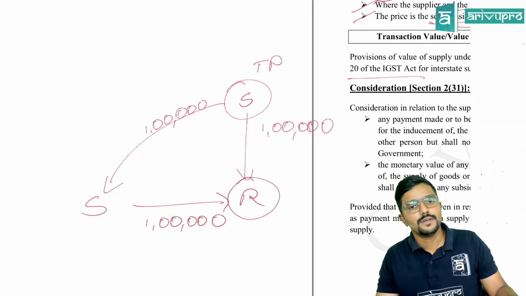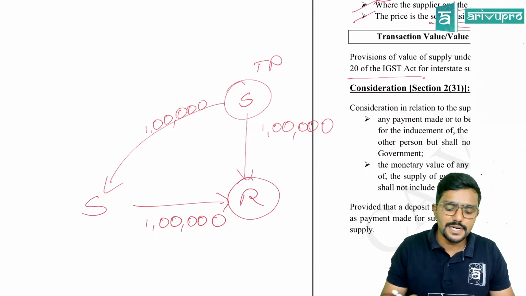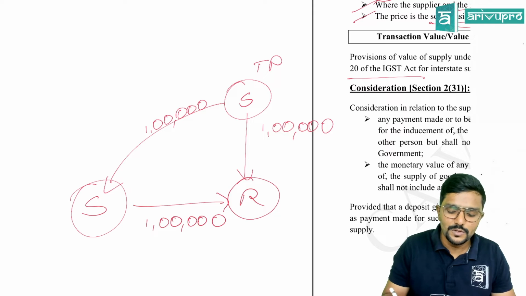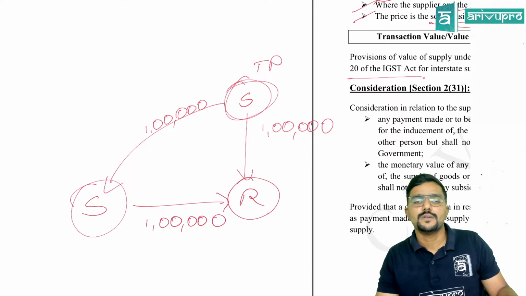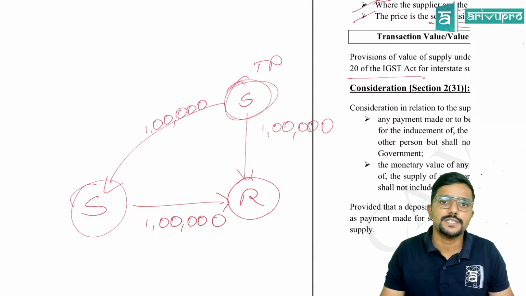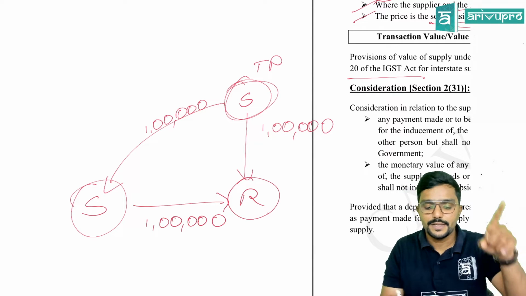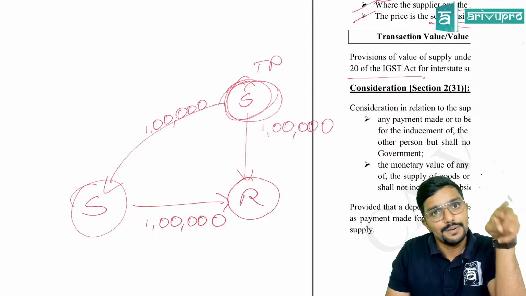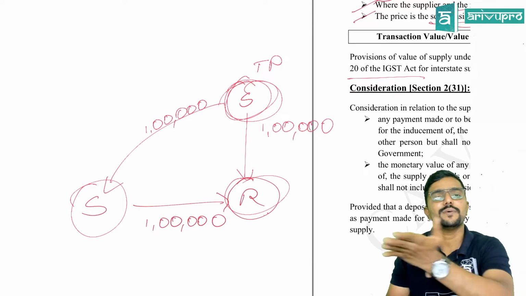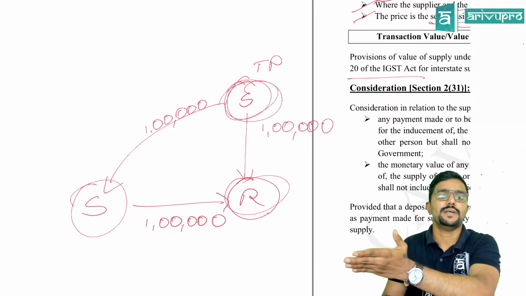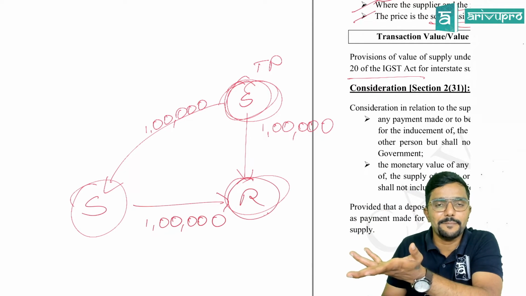Practically possible. In that case, the consideration is flowing to the supplier from whom? Not from the recipient, from the third party. So can we consider that also as consideration? Yes. But still, the third party is paying it. But it is as if the recipient is paying to the supplier, because who had the liability to pay this amount? Recipient. But he might not be directly paying it.